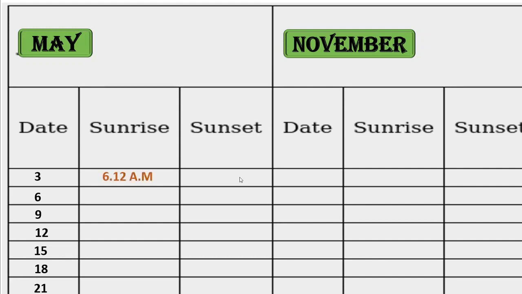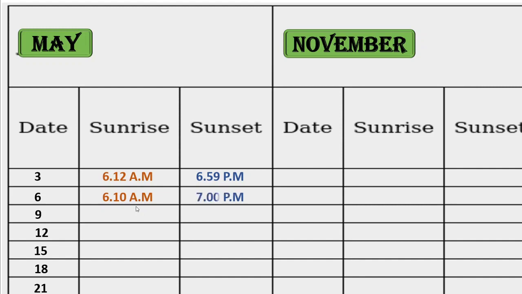I have taken them from the calendar. Some calendars give us the timings of sunrise and sunset. Please observe this. On 3rd May at 6:12 in the morning sunrise and 6:59 in the evening sunset.